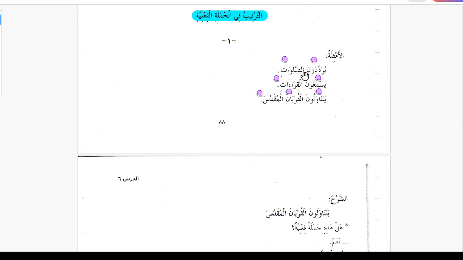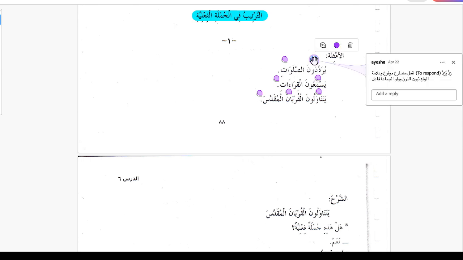Yuradduna salata, they perform the prayers. The verb is radda yaruddu. Yuradduna is failun mudariun marfoon walamatul rafi sabuti noon. Noon is the sign of the rafa form, because nasab and majzoom forms don't have noon.